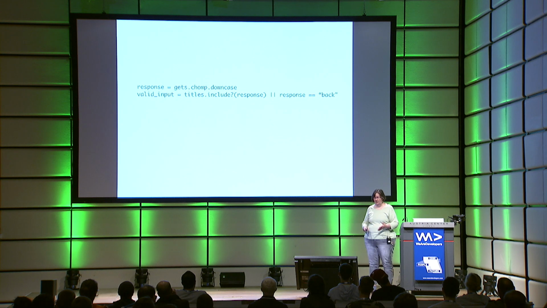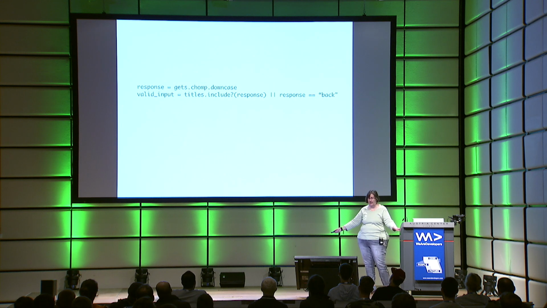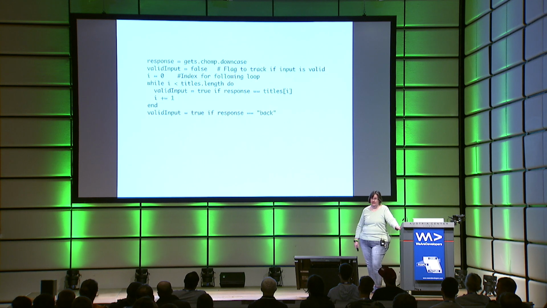I can come in here and read this out loud and say, we're going to get a response from the user. And then we're going to see, by looking at titles, to see if it includes the response or if the response is equal to back. And then we have valid input. You can't do that with the previous set of code.